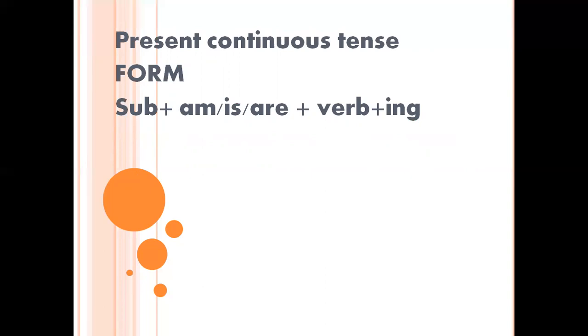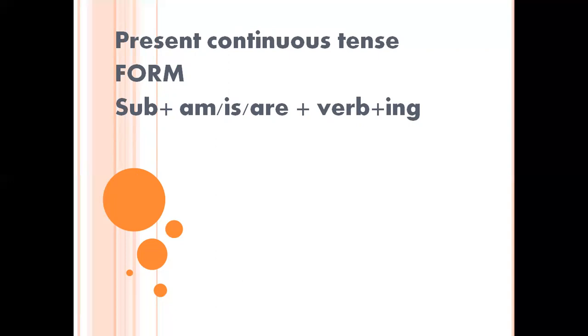In simple present tense, I'm saying that I write a letter. In that one, you are not getting a clear idea whether I'm writing or I just finished. So that's a confusion. To avoid that confusion, we are learning one more classification that is called present continuous tense.